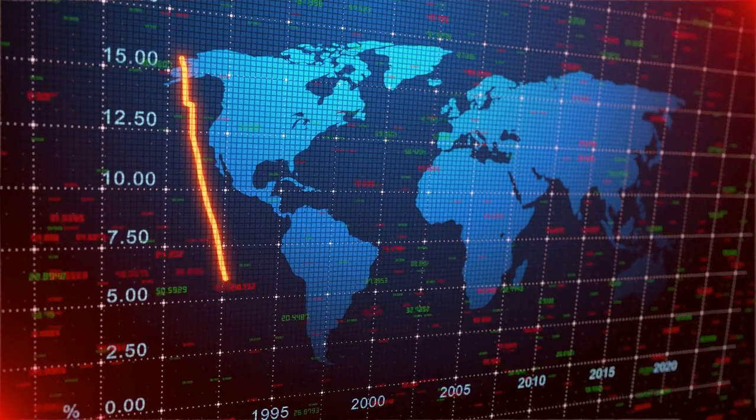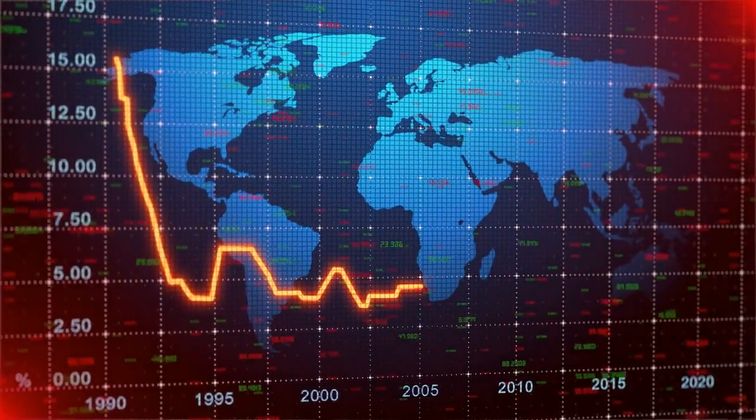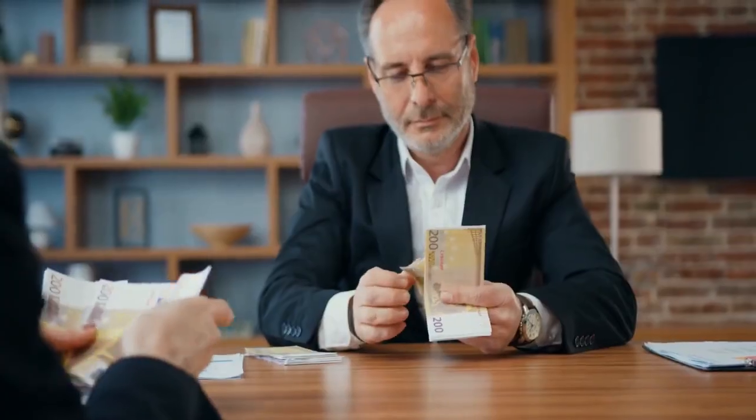This can lead to higher borrowing costs for individuals, businesses, and other borrowers, which may reduce demand for credit and borrowing activities.